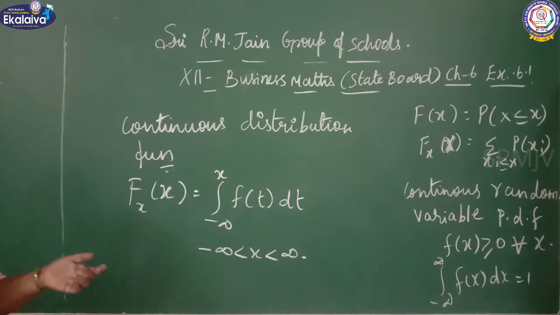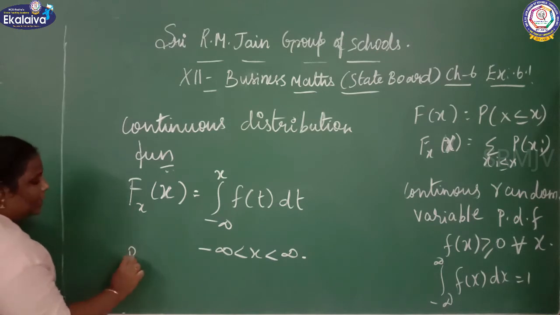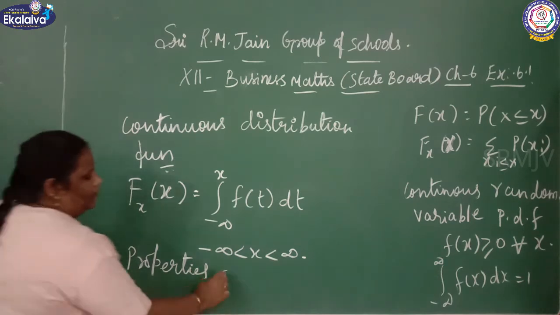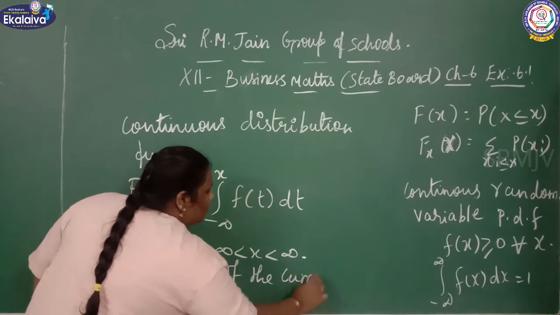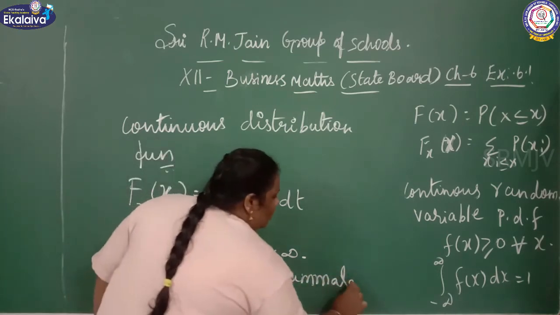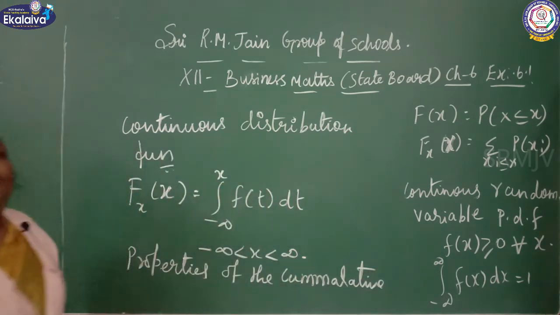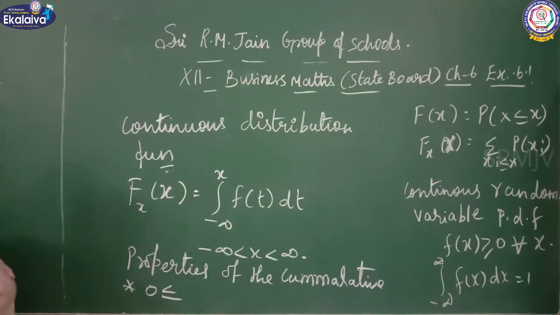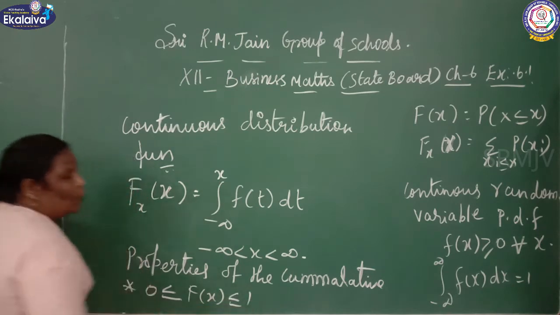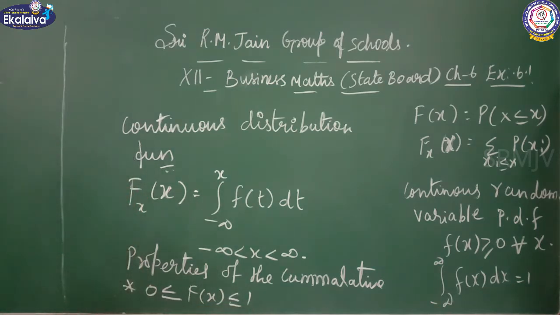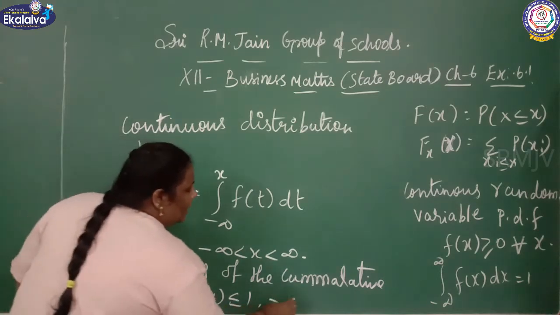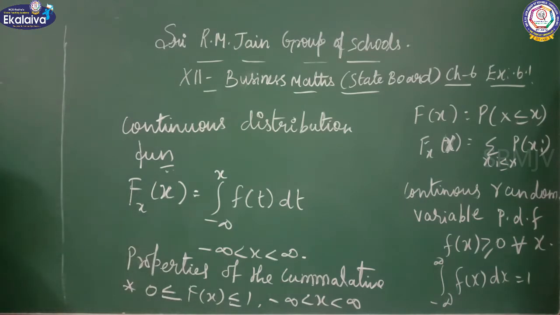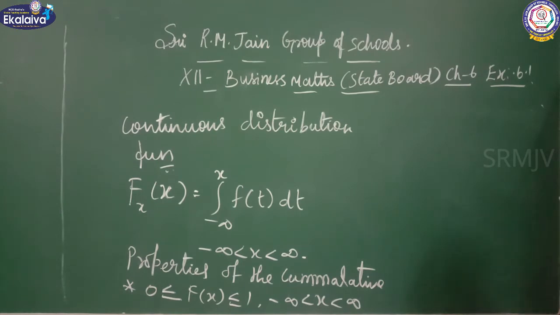Now we are going to see the properties of the cumulative function. 0 is less than or equal to F of x, which is less than or equal to 1, for minus infinity less than x less than infinity; the values lie between 0 and 1.